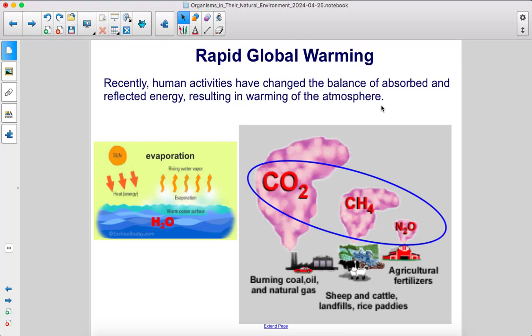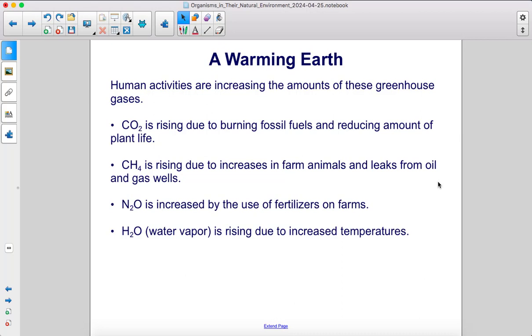Recently, human activities have changed the balance of absorbed and reflected energy, resulting in warming of the atmosphere. Human activities are increasing the amounts of these greenhouse gases. CO2 is rising due to burning fossil fuels and reducing the amount of plant life. CH4 is rising due to increases in farm animals and leaks from oil and gas wells. N2O is increased by the use of fertilizers on farms, and H2O is rising due to increased temperatures.